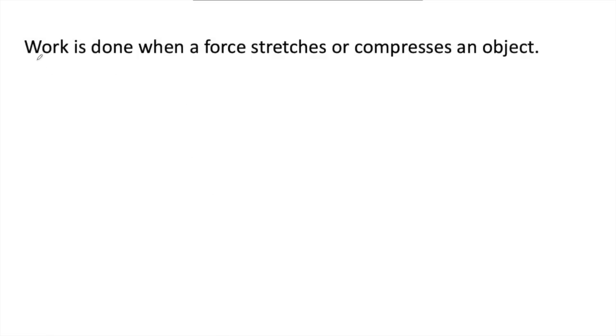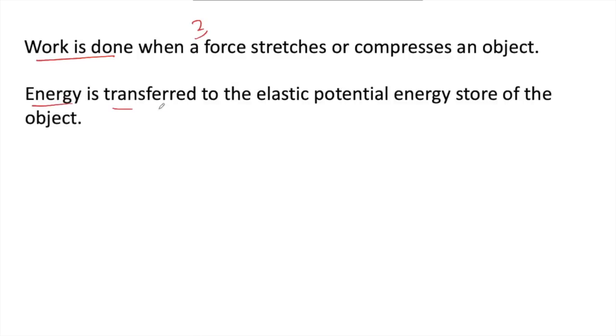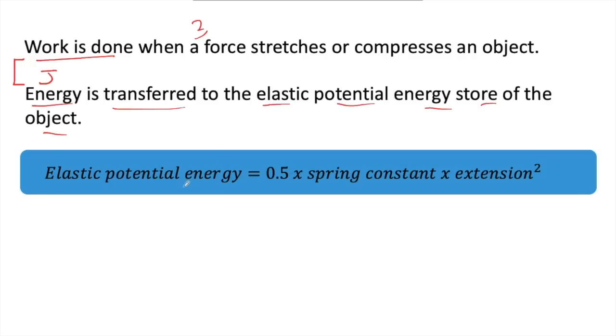Work is done when a force stretches or compresses an object. And in this case, we remember we're talking about two forces needing to stretch or compress objects. An energy is transferred to the elastic potential energy store of the object. So we know that work done and energy are both measured in joules, because work done is the same as energy transferred. So when you compress or stretch an elastic object, it will transfer energy to the elastic potential energy store.